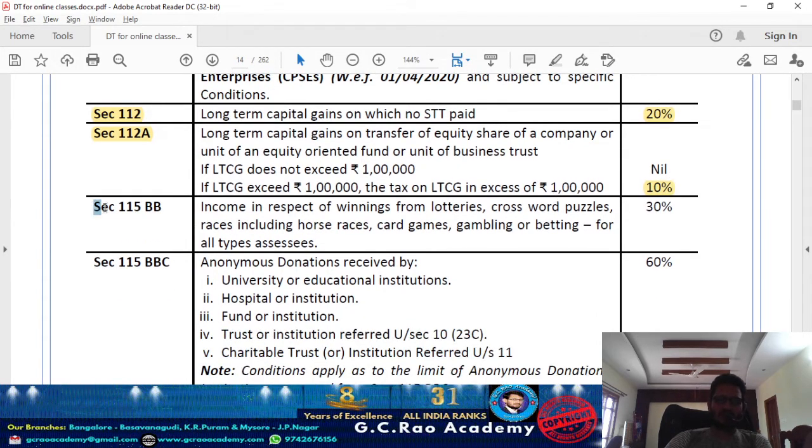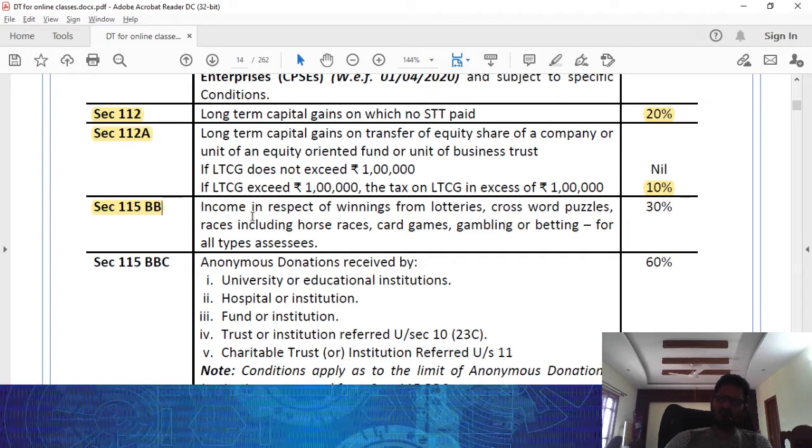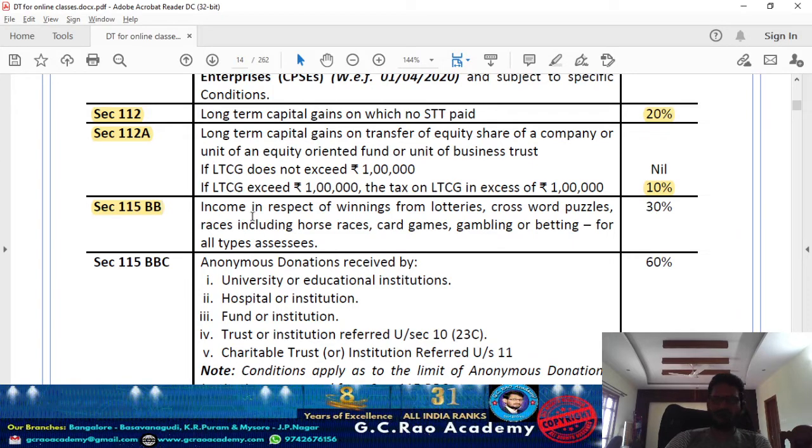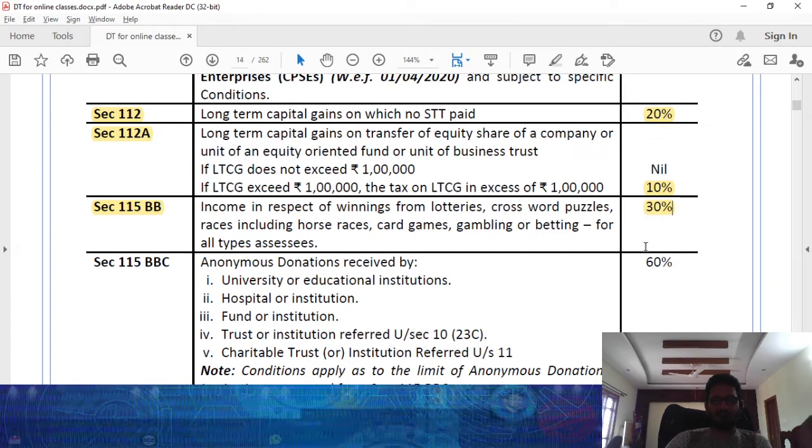Next one, section 115BB, casual income. Any kind of winning from lottery, crossword puzzles, or any races including horse races, or any games which are gambling or betting in nature. Your entire casual income is going to be taxable at the rate of 30%.